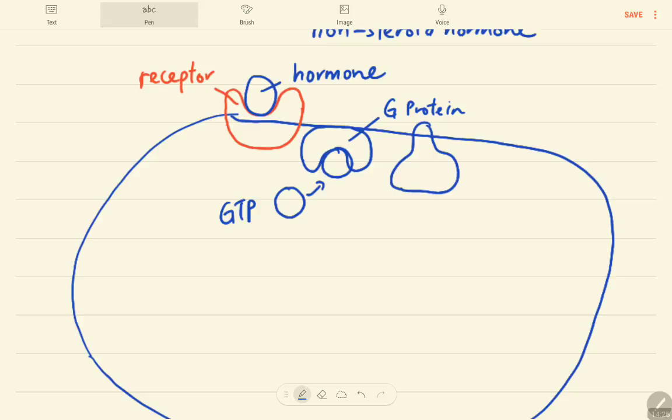This enzyme is known as adenylyl cyclase. It is a type of enzyme located on the membrane. So this G protein activates the enzyme adenylyl cyclase. Once this enzyme is activated, it can convert ATP into